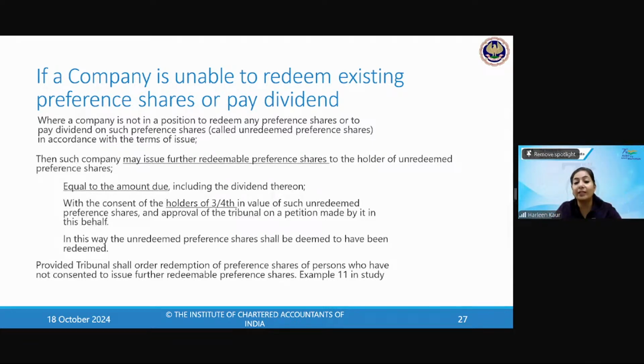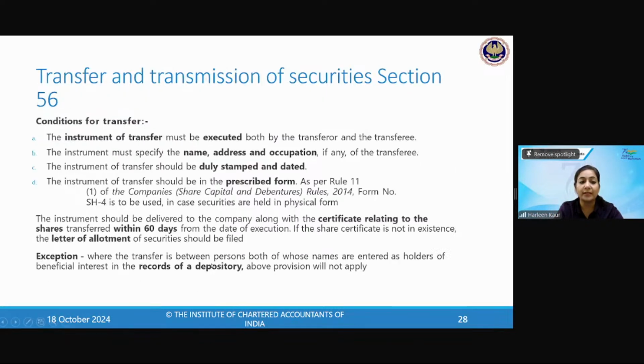So 3/4 of the value of these shareholders will give the consent, and also the approval of the tribunal is needed. They will go to the tribunal, file a petition, and the approval of the tribunal has to be taken. And further redeemable preference shares have to be issued. And children, when you issue these redeemable preference shares to them, it will be said as if the unredeemed preference shares have been redeemed. Instead of redeeming them, you are issuing them more redeemable preference shares. It shall be deemed that the preference shares have been redeemed.